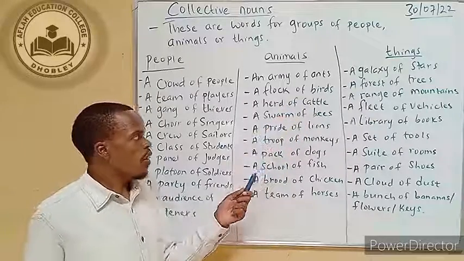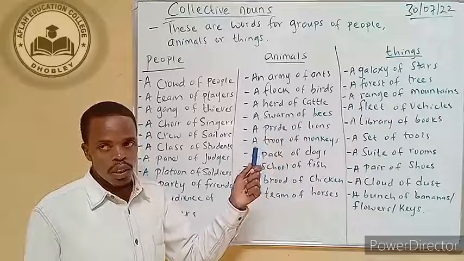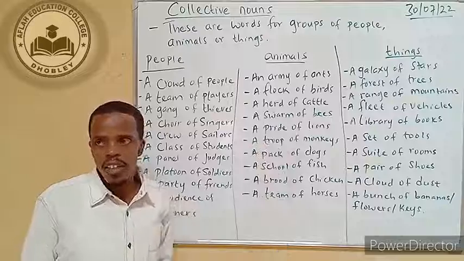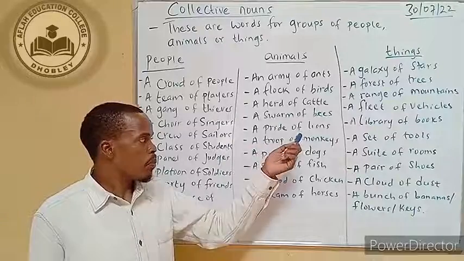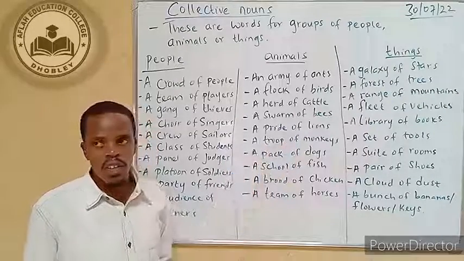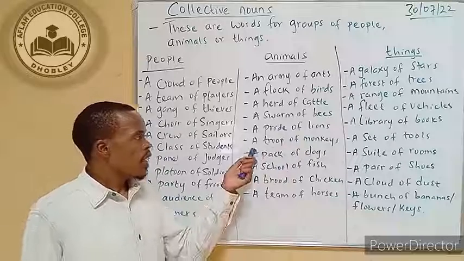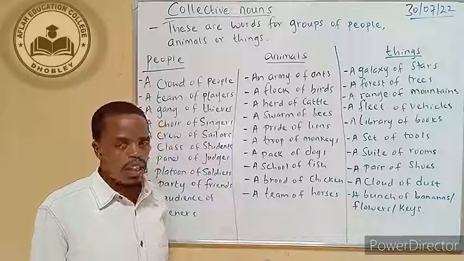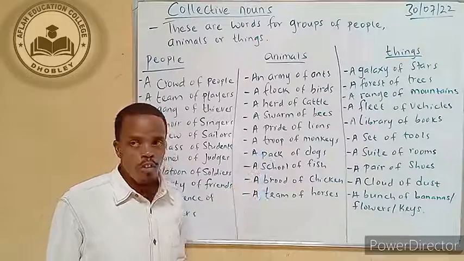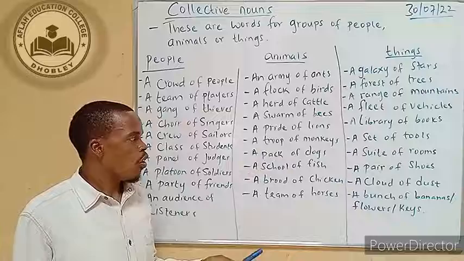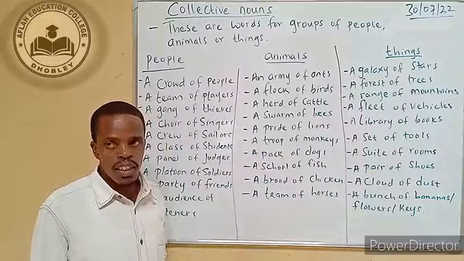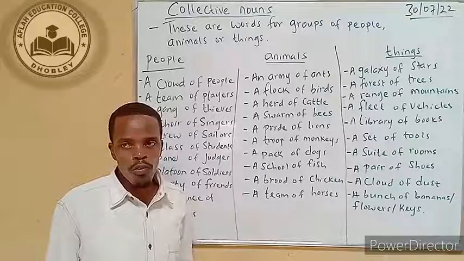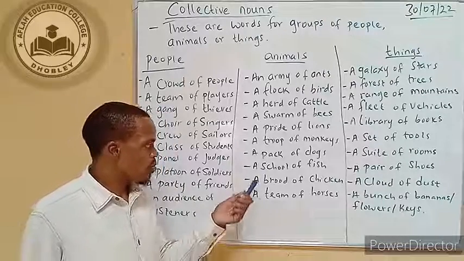A swarm of bees, we can also say a swarm of locusts. A group of lions is called a pride of lions, or sometimes a troop of lions. A troop of monkeys, a group of monkeys. A pack of dogs. When the dogs are together in a group, we call it a pack. Also, we can say a pack of wolves, when the wolves are in a group.